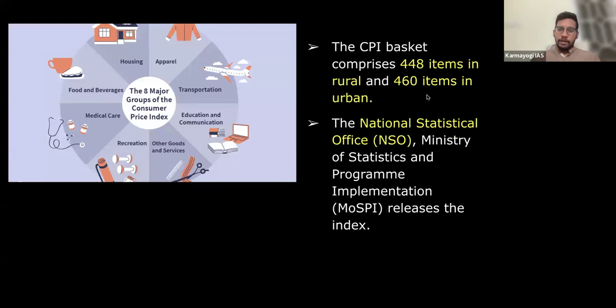And when we come to the calculation part, how is the consumer price index calculated? You all know inflation is nothing but the change in prices from one point to another. So CPI has certain goods; not all goods are considered. At the rural level, the basket consists of 448 goods. This is very important. And for the urban consumer price index, we have 460 items.